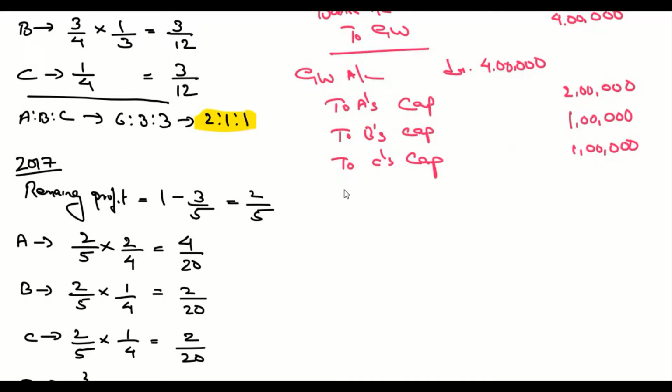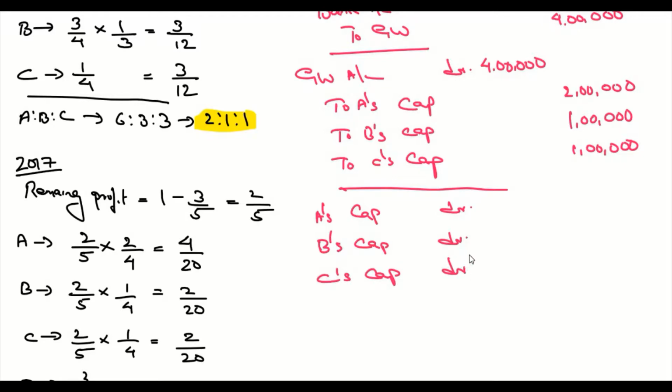Now the question says that half of the goodwill is withdrawn by the partners. So partners' capital account has to be debited. A's capital account debit, B's capital account debit, C's capital account debit. Half of 2 lakh is 1 lakh.